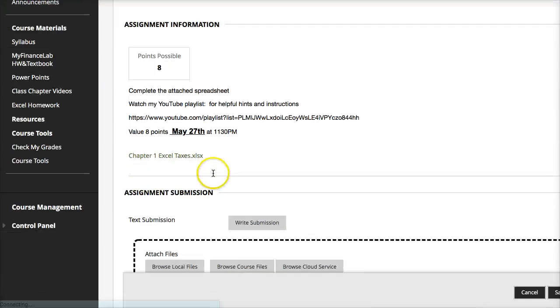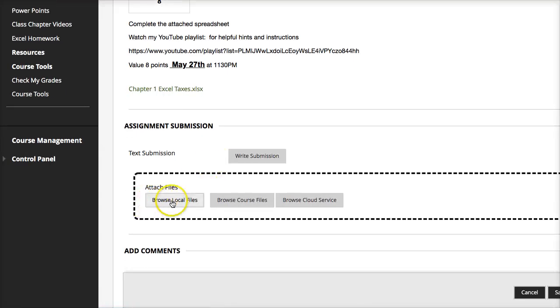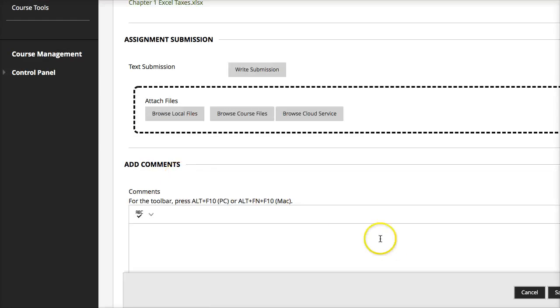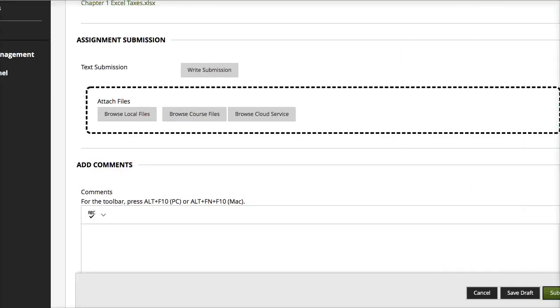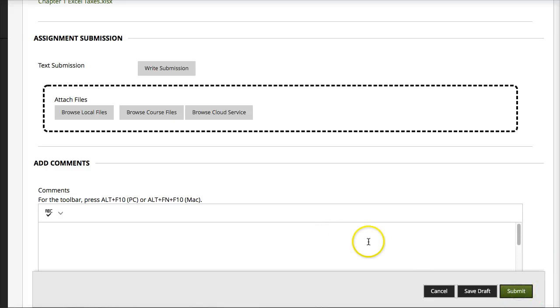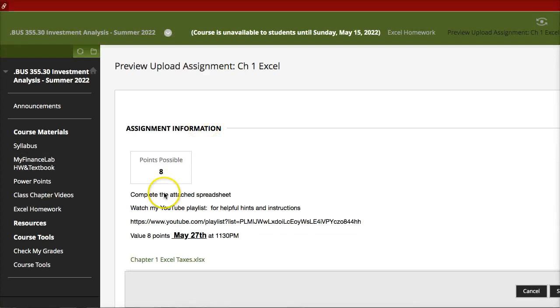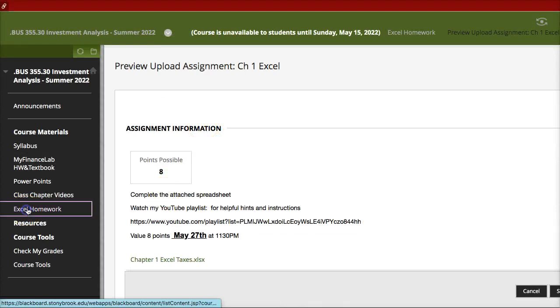And then once you complete it, you just click on the link here, and then you save your Excel file once it's complete, and then you click Browse Local Files, and then you attach the file. Once the file is attached, you simply click Submit, and then your homework will be sent to me for grading. Okay, so that shows how easy it is to complete the Excel homeworks.